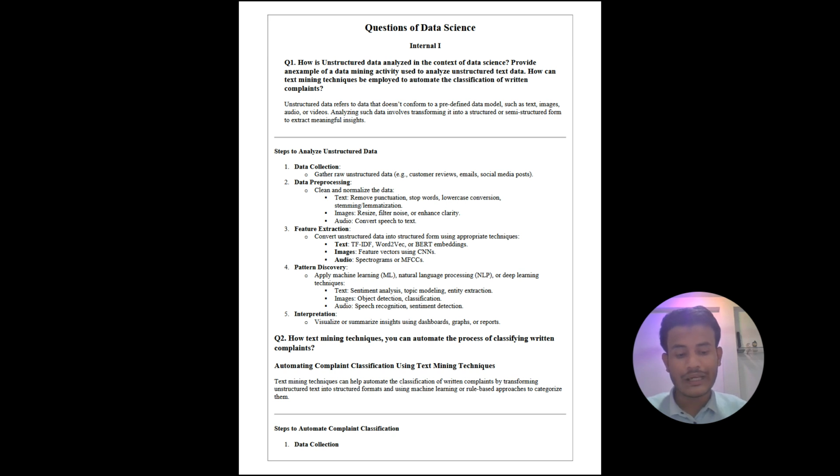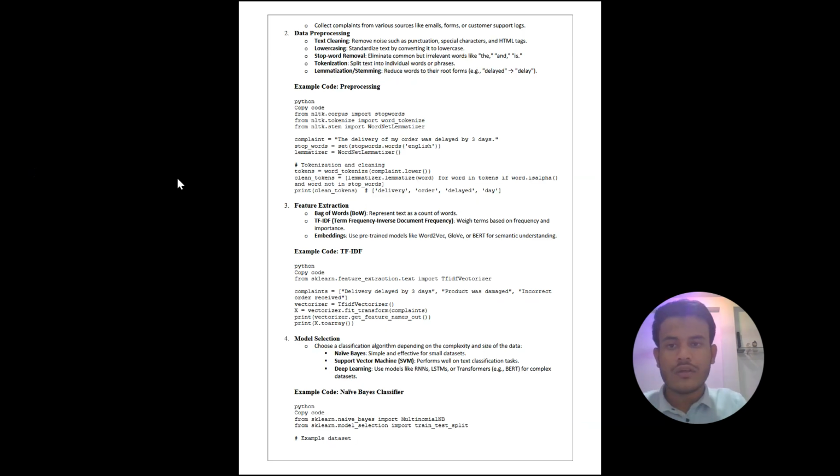First is data collection. Collect complaints from various sources like email, forms or customer support logs. Second is data pre-processing. First is text cleaning: remove noise such as punctuation, special characters and HTML text. Second one is lowercasing: standardize text by converting it to lowercase.